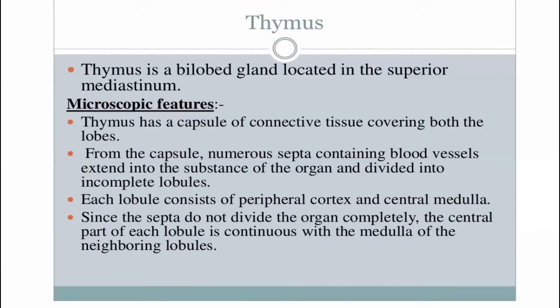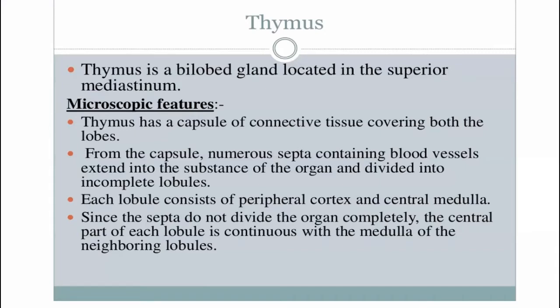In the case of thymus, there is a connective tissue covering, the capsule. This capsule extends its septa towards the parenchyma of the thymus, dividing the internal substance of the thymus into incomplete lobules.